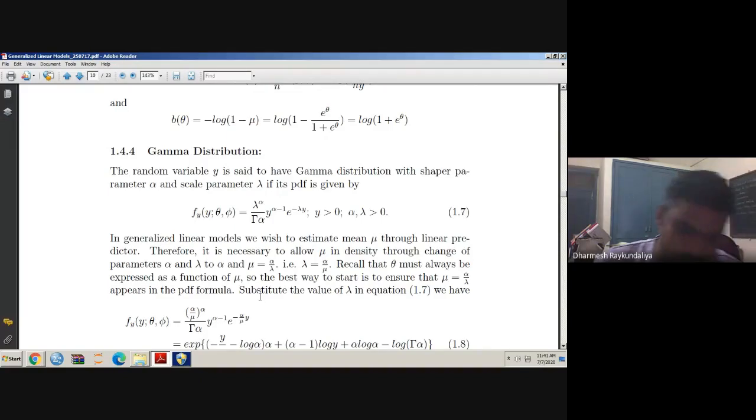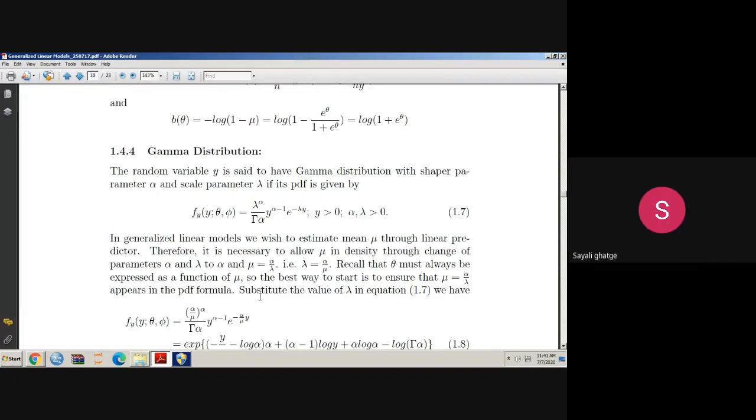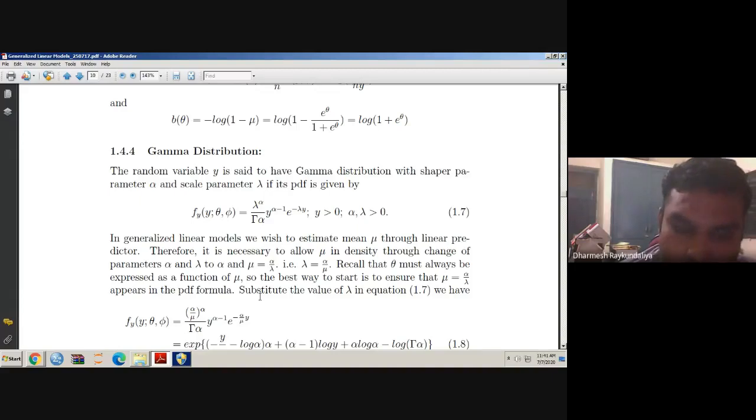Can anyone see the mu in the density function 1.7? No. And anyhow, we want the expected value of y, so we are interested in mu. So by making some parameter changes, I have to allow mu into the density function.